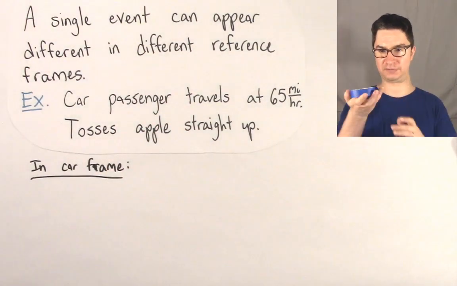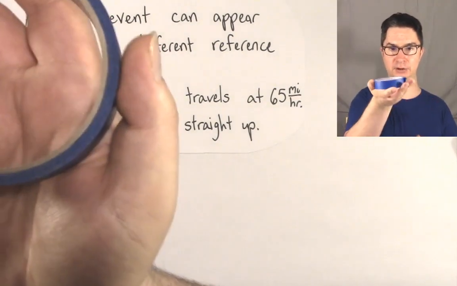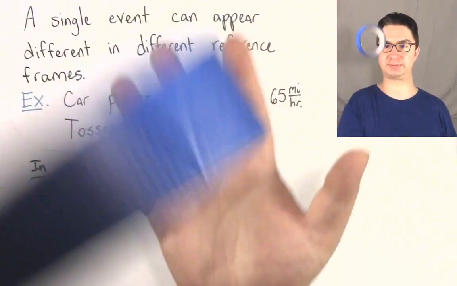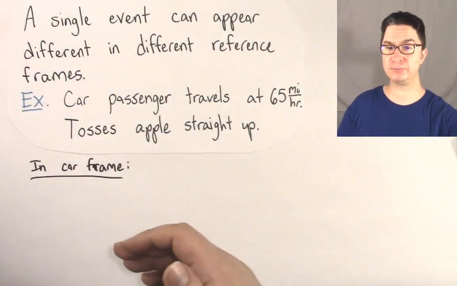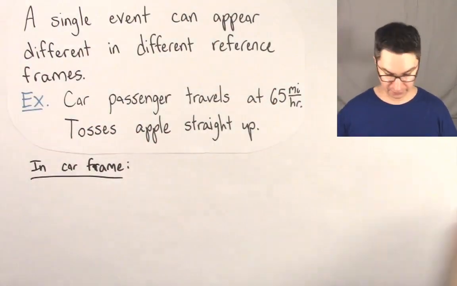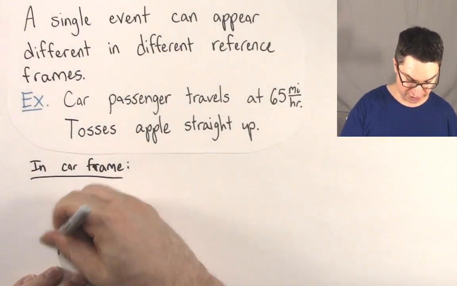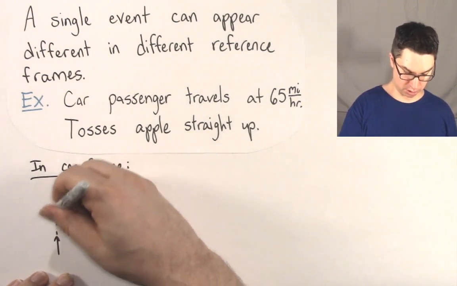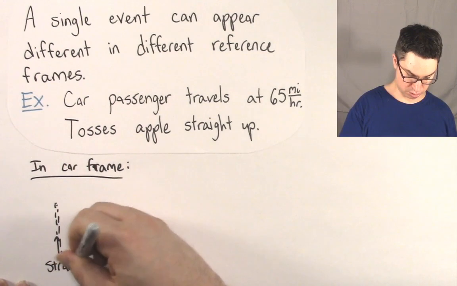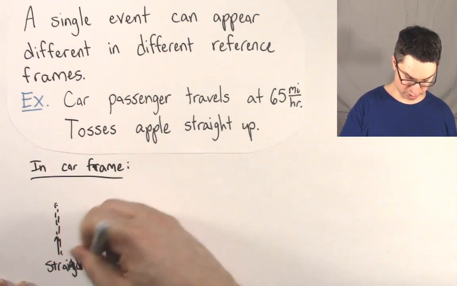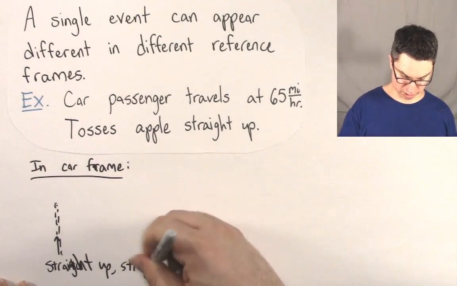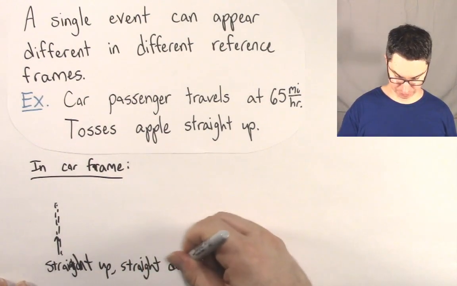So if I use this roll of tape as my apple here, I can throw it straight up and it comes straight back down, right? That's my apple. And even if I'm moving at 65 miles per hour, if I toss that apple straight up, it's going to come straight back down. So from the car frame, what you see is the apple go up and come straight back down. So straight up, and then straight down.